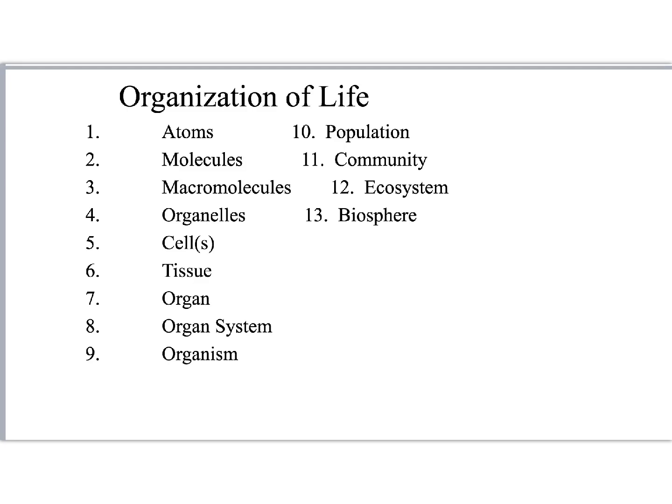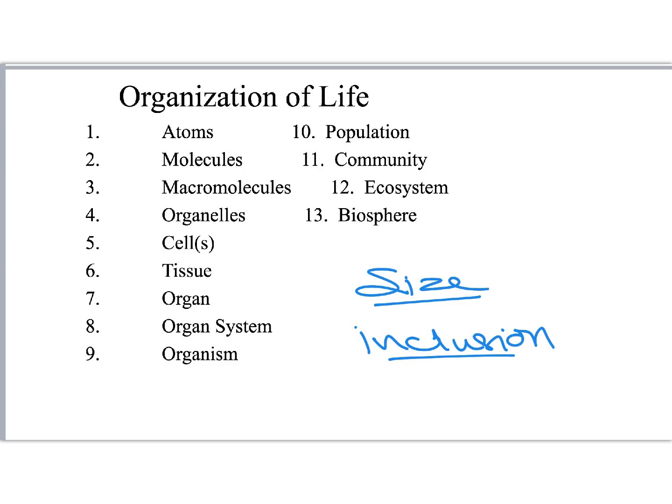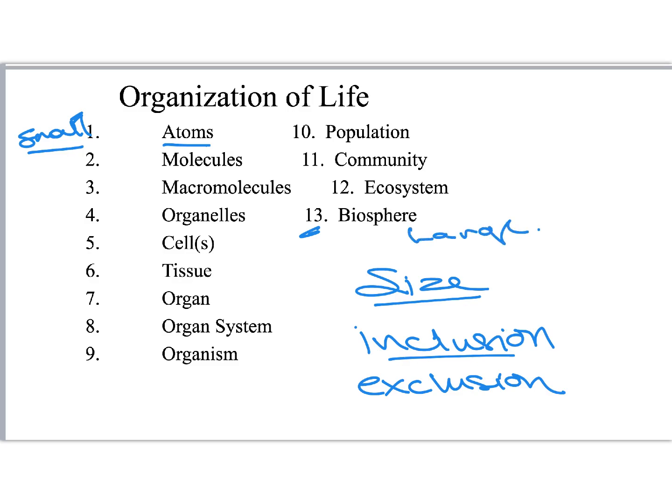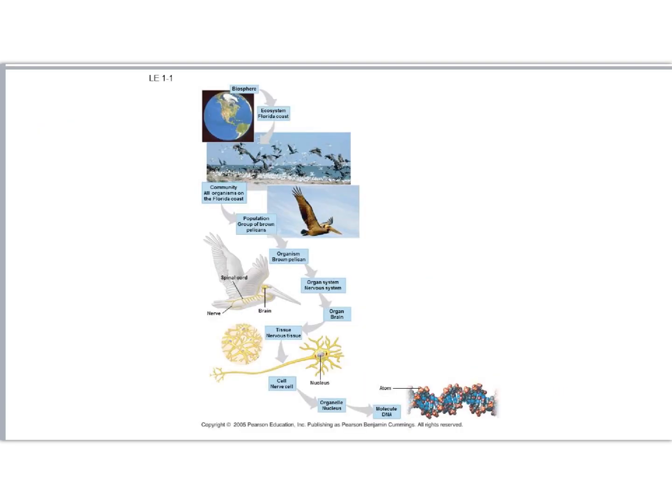One of the ways we can do it is by size and inclusion, exclusion. Here's a list of 13 items. It might be a little bit different depending on which textbook you're deciding to use, but generally it means that we've gone from small, very small, atoms are very small, to very large. The most inclusive things are the largest, and the most exclusive items are the smallest. Here's a visual example we'll use. It starts at the largest